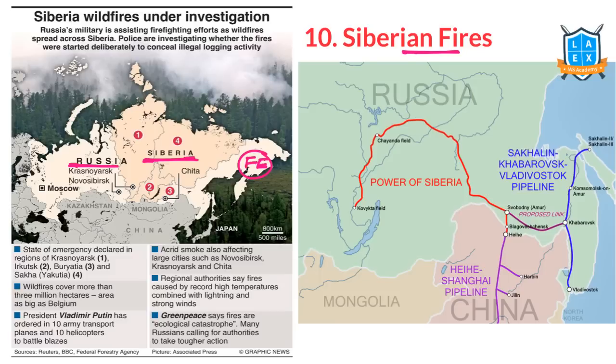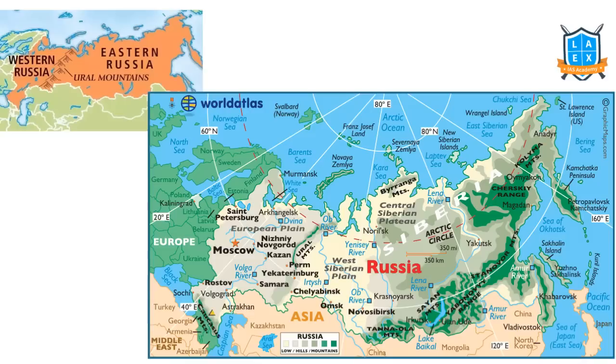With regard to Siberia, there's one more thing in news. What is that? Power of Siberia pipeline. Power of Siberia pipeline is a gas pipeline which connects the far eastern region of Russia and China. It connects China with the Sakhalin Islands and Vladivostok. Very, very important: the city with which North Korea has the boundary. Vladivostok got connection with this Power of Siberia, and then the gas is supplied to China under this.